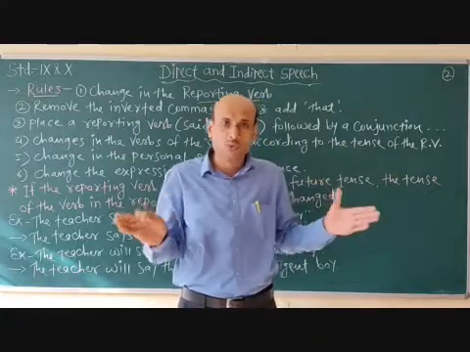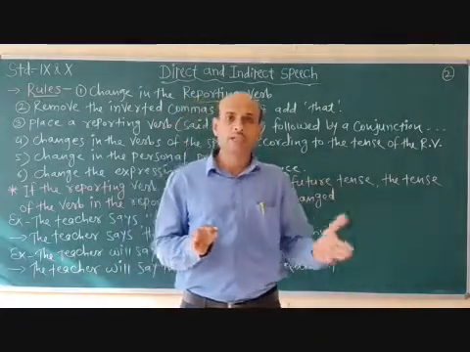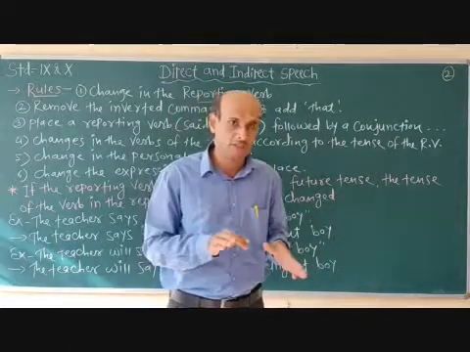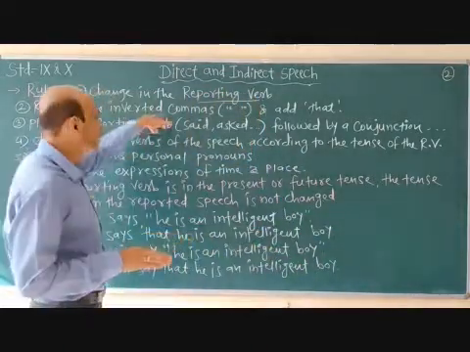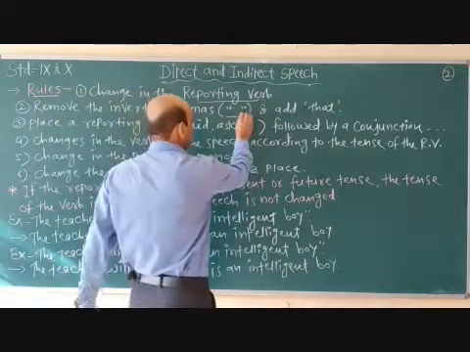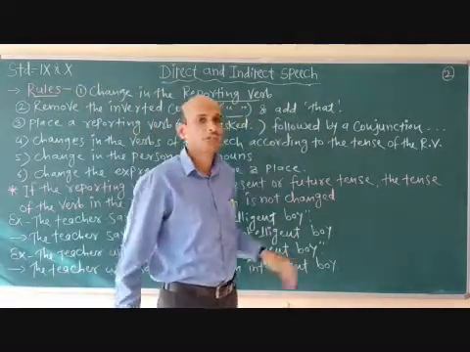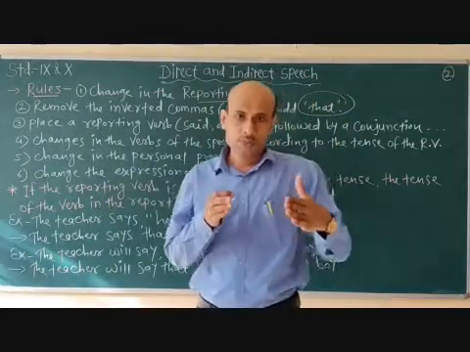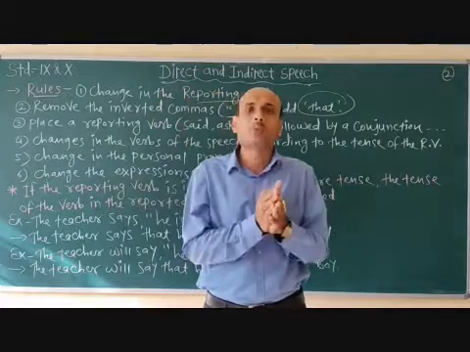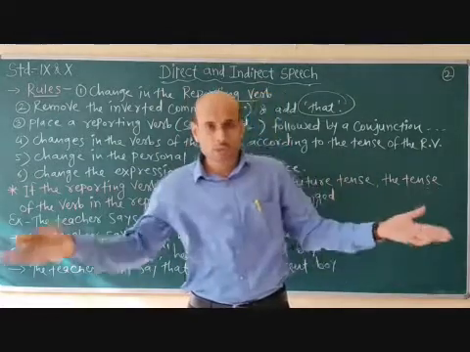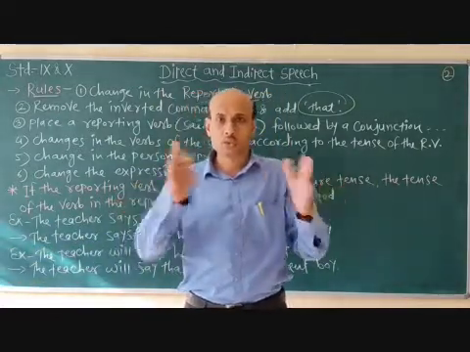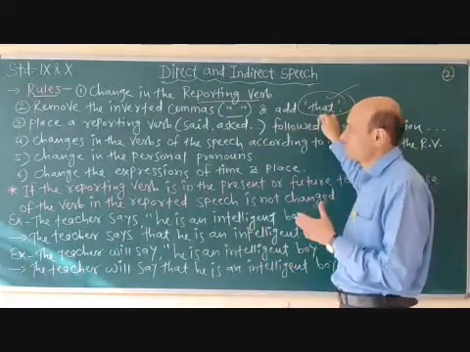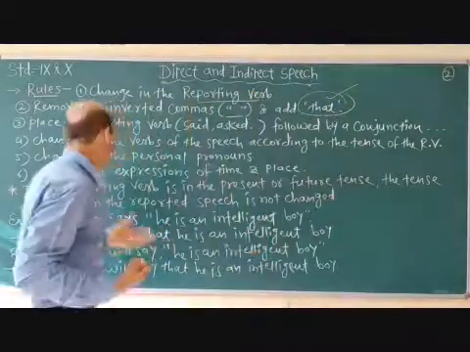In indirect speech we remove all these commas. Then add a conjunction. If we want to connect the two parts, the reporting verb and the reporting speech, a conjunction is used, and that conjunction is "that".